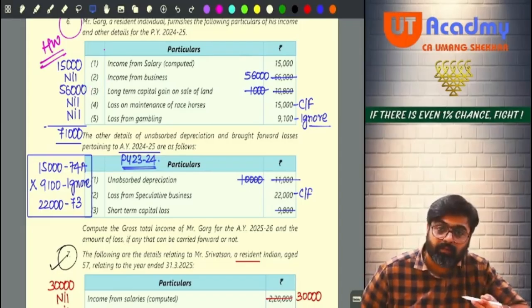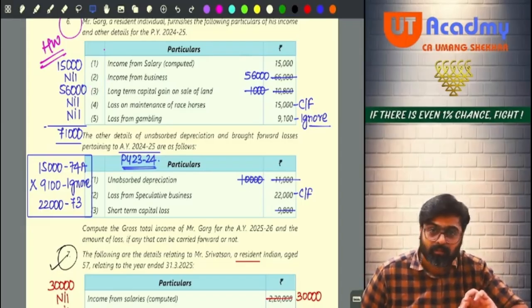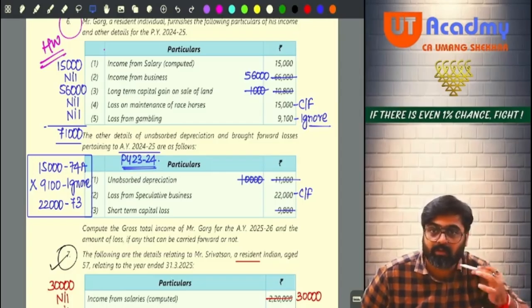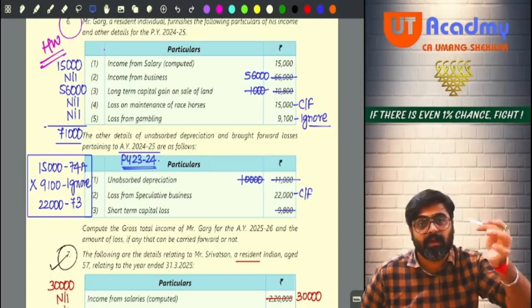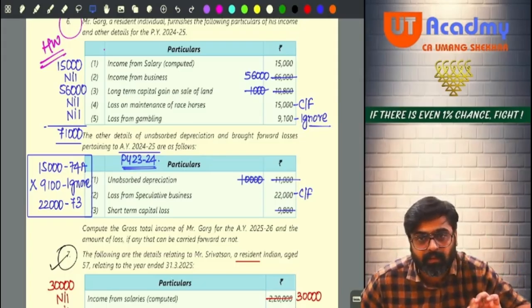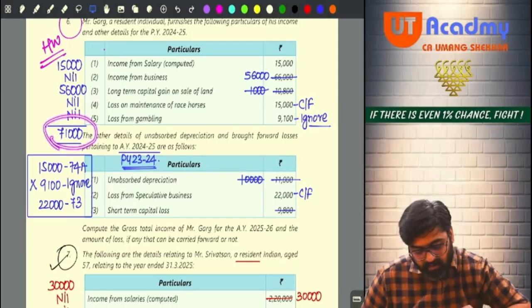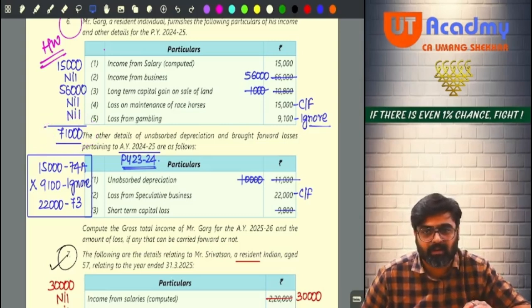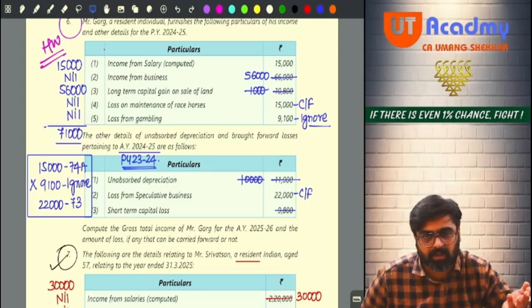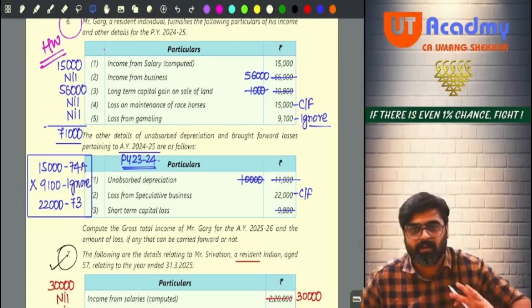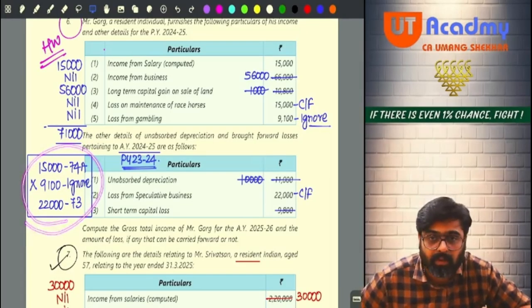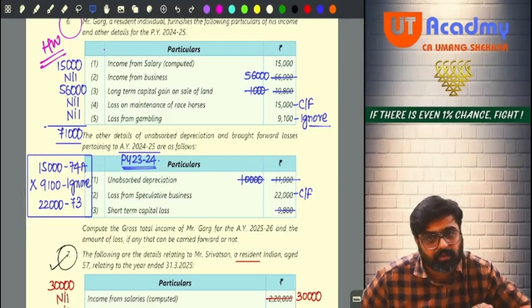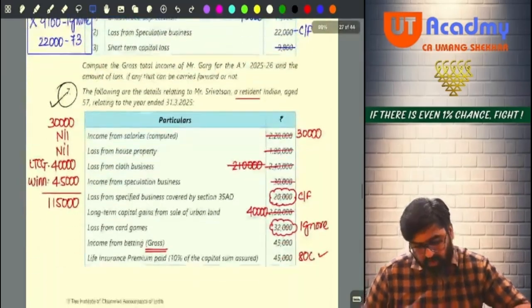And if no capital gain remains, because unabsorbed depreciation to the extent of 1,000 you have adjusted, then your business income remaining will not be 55, it will be 56 only. Total income will be 71 in both the cases. Whether you do as per your thing and whether you do as per my thing, it will be 71 only. And these losses will be carried forward. Done sir? Sure sir? Okay.